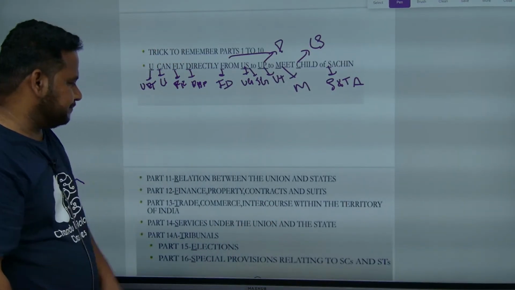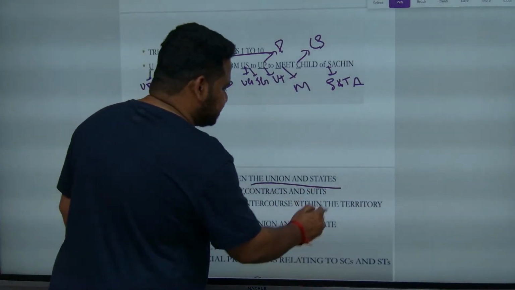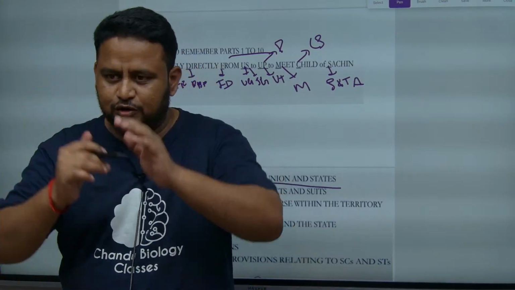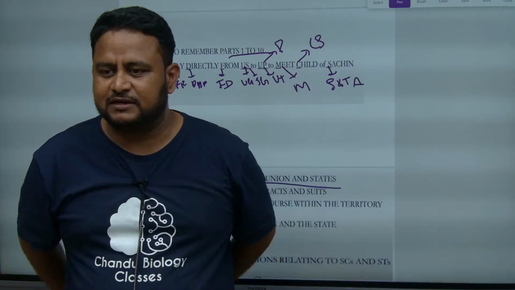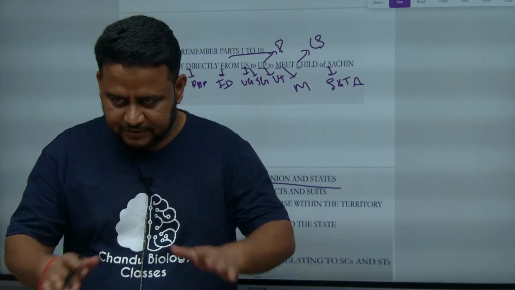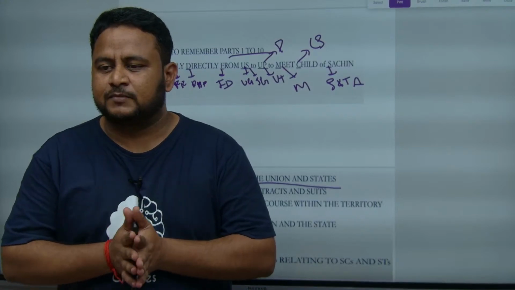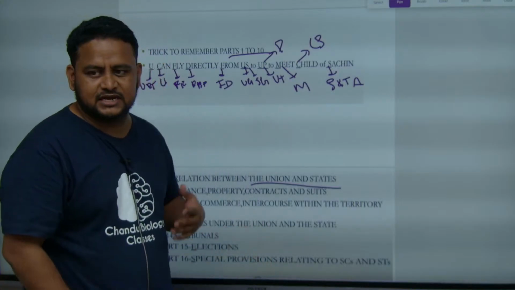Now, part 11. Part 11 is talking about relation between union and states. I told you India, we are a federation, that means central government has some power and state government has some power, and those powers are shared between central and state government. When we talk about sharing the power, there should be some relation. How do you share? What are the relations that we can have?